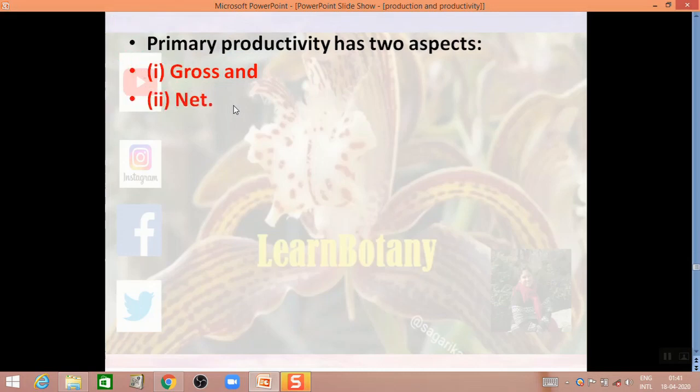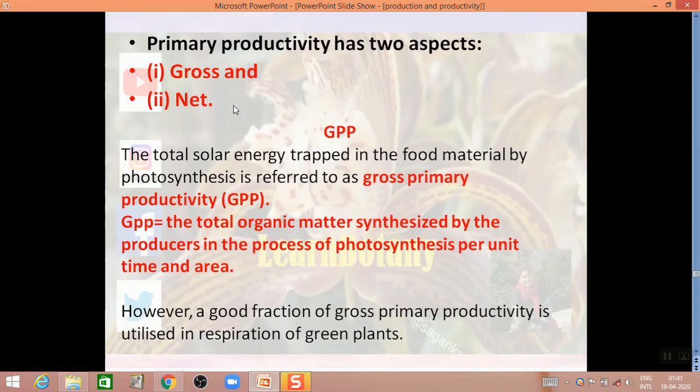So let's discuss gross primary productivity first. What is gross primary productivity or GPP? GPP is the total solar energy trapped in the food material by photosynthesis.